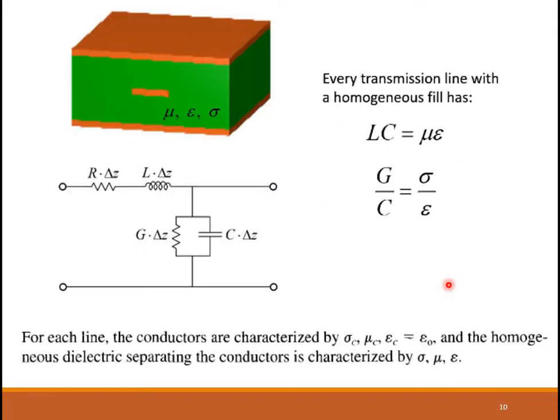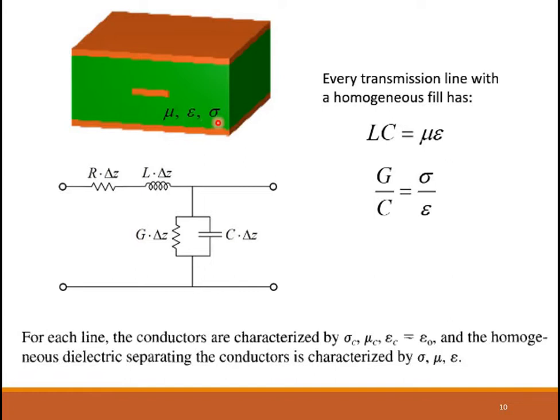Now what you need to understand. So this is the L-type equivalent circuit. So these are your two conductors. Now here, for each line, there is a homogeneous dielectric. This homogeneous dielectric is characterized with a mu, epsilon and a sigma, which means sigma is the conductivity of the dielectric, epsilon is the permittivity of the dielectric, and mu is the permeability of the dielectric.